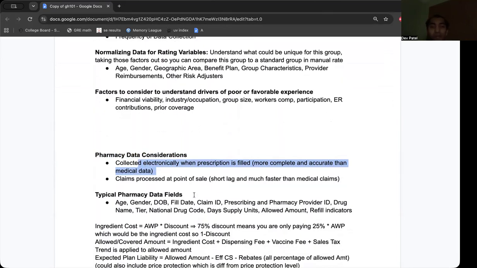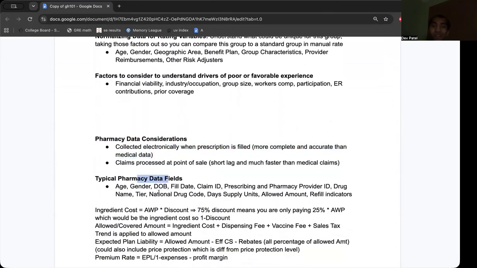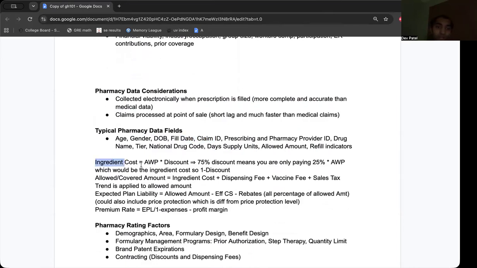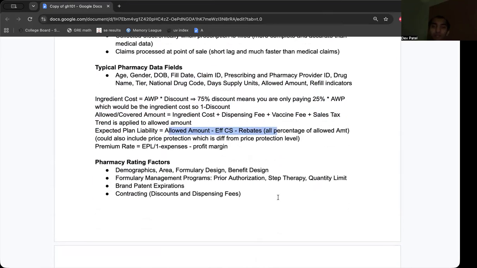So it's a much shorter lag, much faster. It's automatic. Data fields, we have national drug code, we have days, units, supply, allowed amount, refill indicators, name, tier, gender, fill date, claim ID, ingredient cost. So we take the AWP, average wholesale price, discount, 1 minus discount, and then the allowed amount. This is the thing that gets trended. It's ingredient cost plus all the fees, vaccine sales, tax fees, and then expected claim liability, allowed amount minus cost sharing and rebates, and all percentage of the allowed amount.